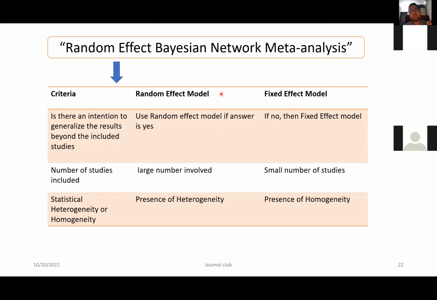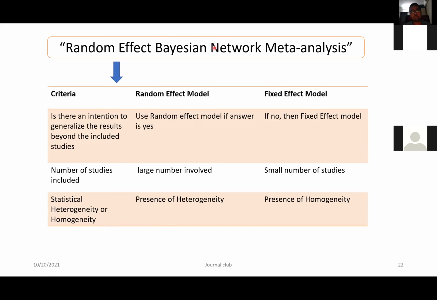Basically, these are two types of statistical models. And the second thing is, if you have a larger number of studies, then you can use a random effect model. But if you have a smaller number of studies, then use the fixed effect model. And the third important thing is heterogeneity or homogeneity. If you have good homogeneity between the various studies, then you can use a fixed effect model. But if you have heterogeneity between the various studies, with differences that can affect the final result, then you should use a random effect model. So basically, these are two types of statistical models.